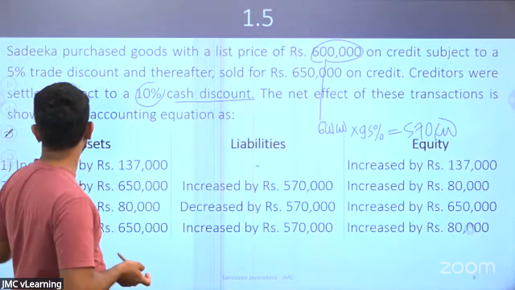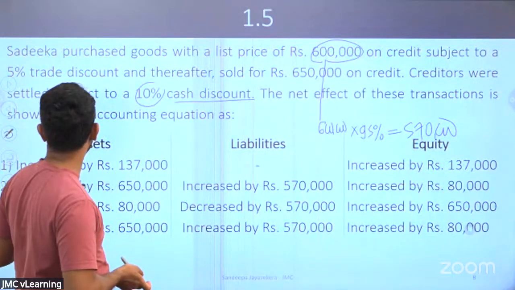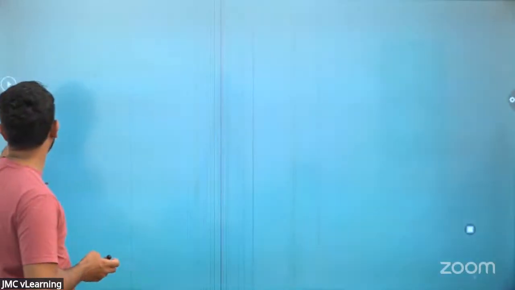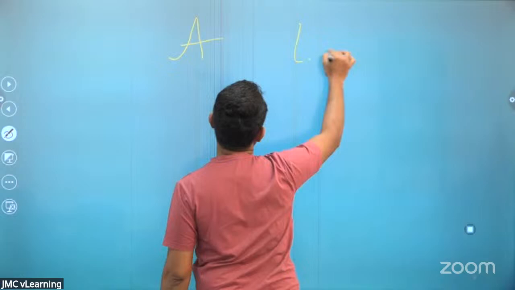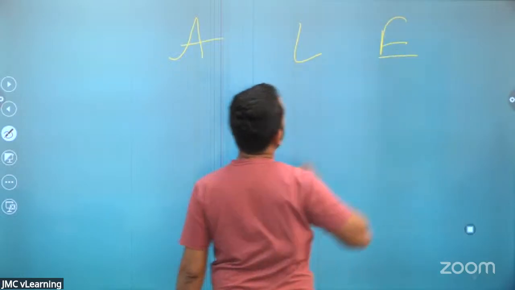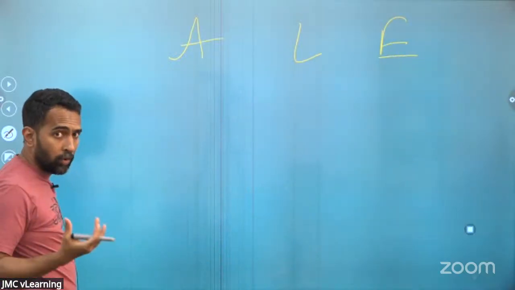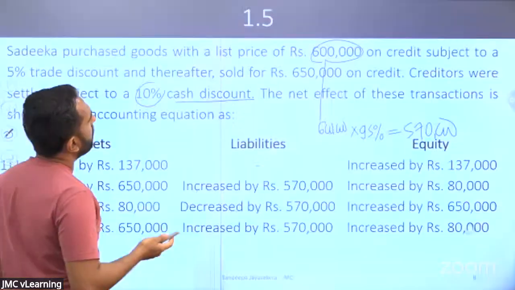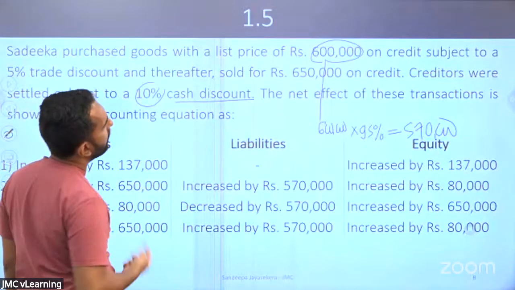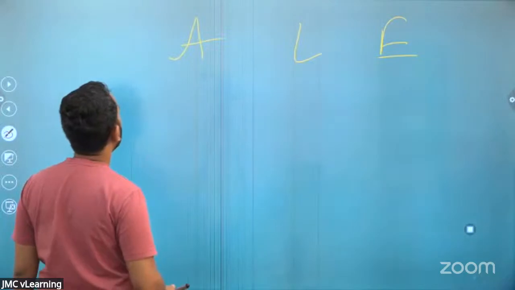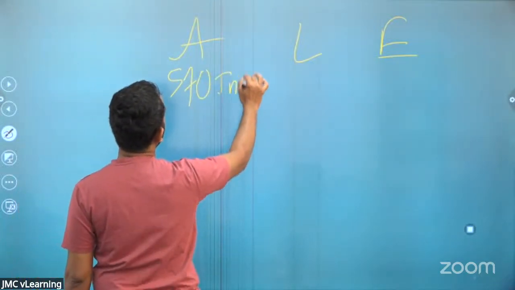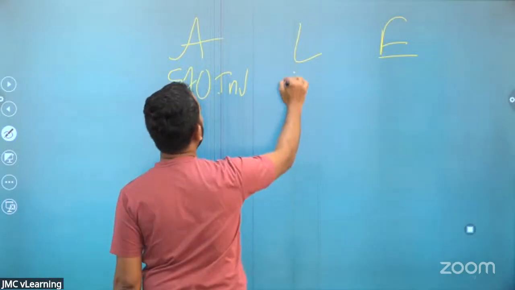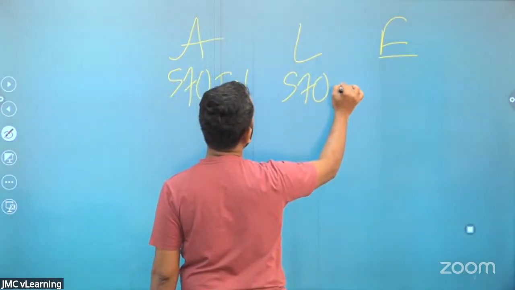Right. So let's try to calculate this answer. Assets, liabilities and equity. Let me show the calculation. First of all, what they say is you are purchasing 570 worth of items on credit. When you purchase, what will happen? Assets will increase, the inventory, and the liabilities will increase by 570, the creditor.